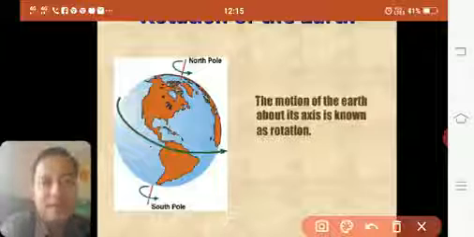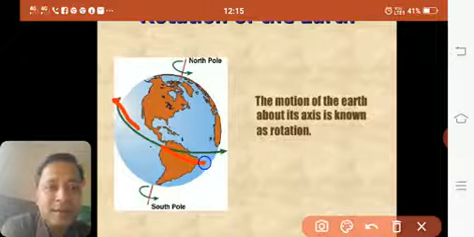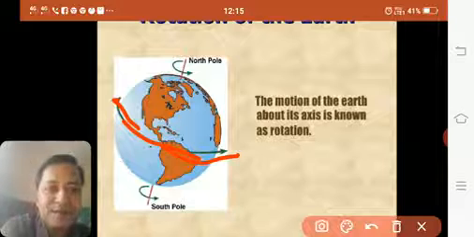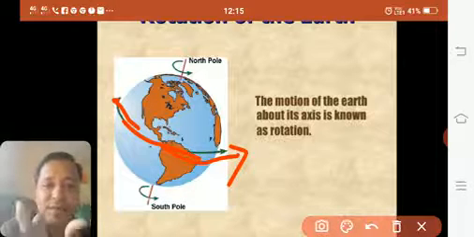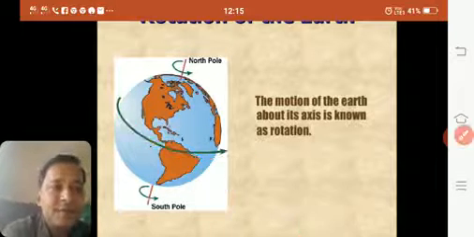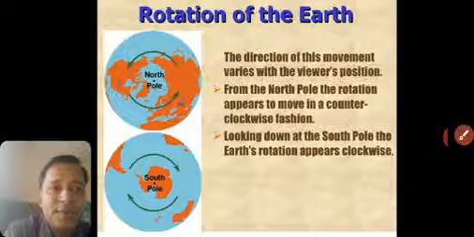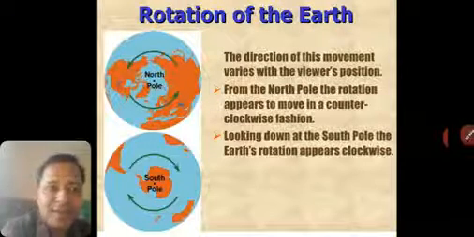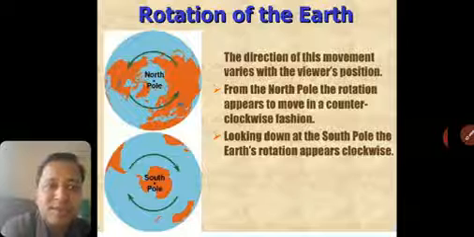So this rotation moves from west towards east. This kind of motion is called rotation, when it rotates on its own axis. Going ahead, there are more points. When the earth rotates, the direction of this movement varies with the viewer's position.